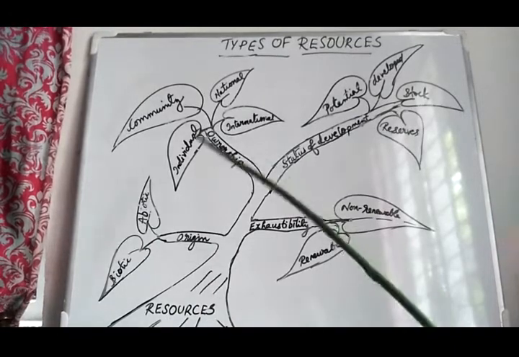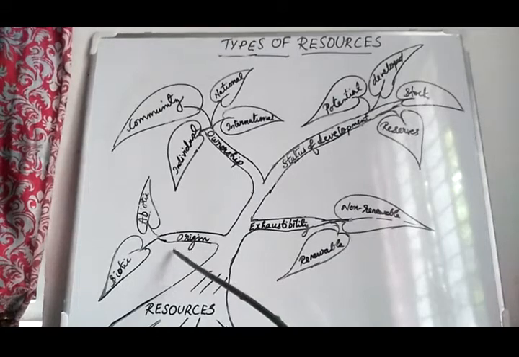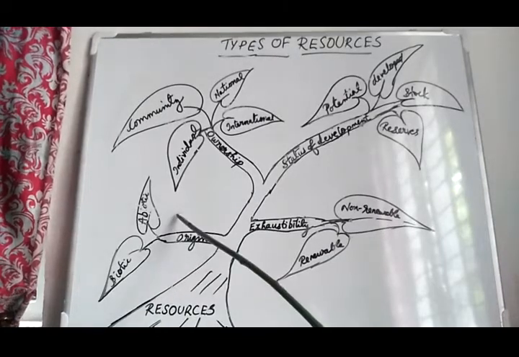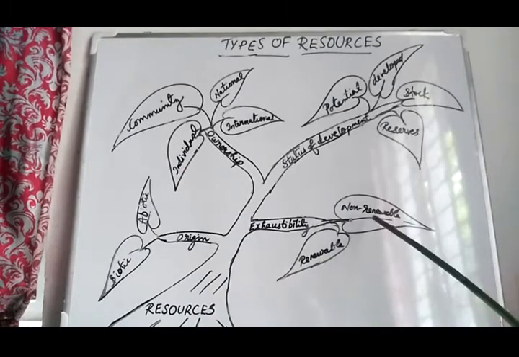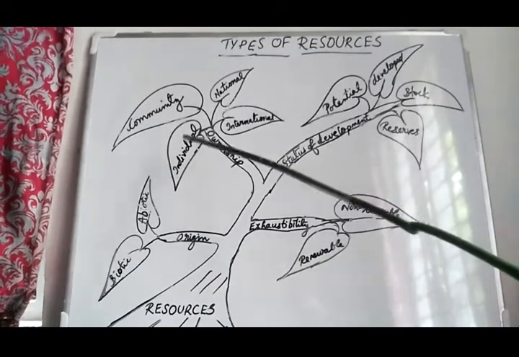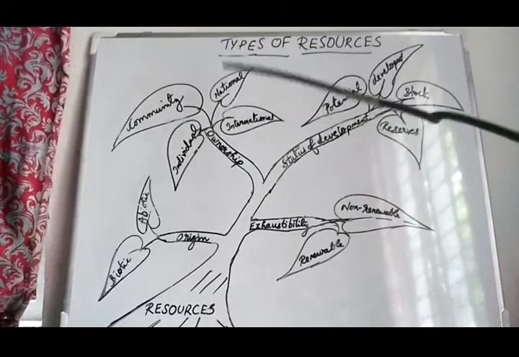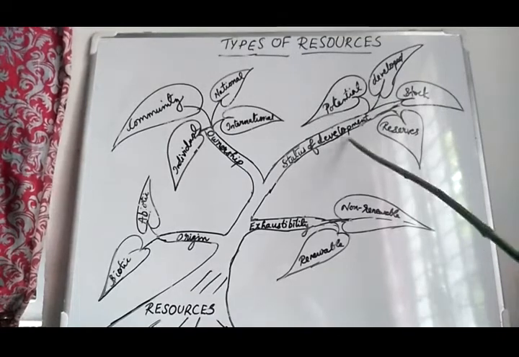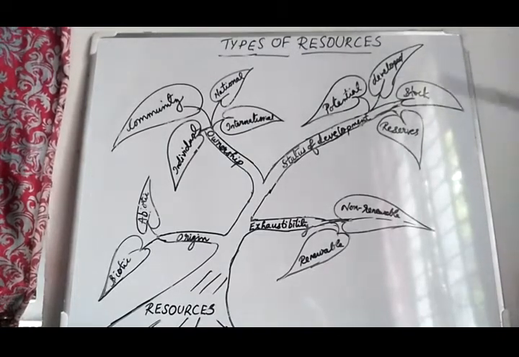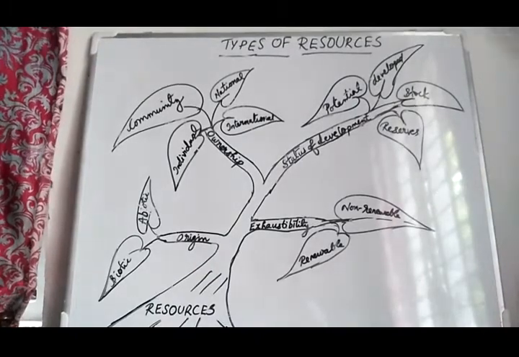Here we are going to learn about the types of resources. Resources can be divided into different types. First of all, based on origin: biotic and abiotic resources. Based on exhaustibility: renewable and non-renewable resources. Based on ownership: individual resources, community owned resources, national resources and international resources. Based on the status of development: potential, developed, stock and reserves. These are the different types of resources.